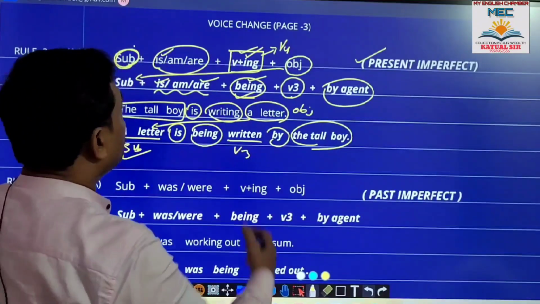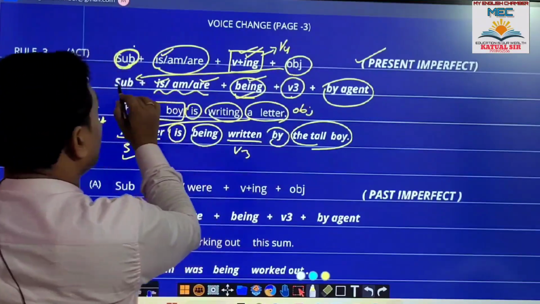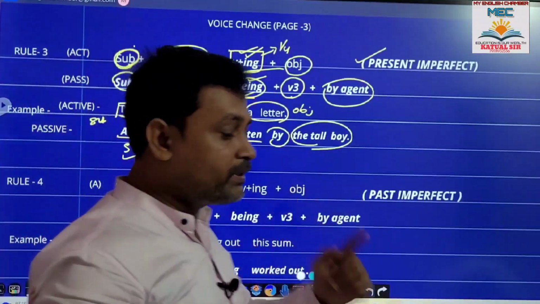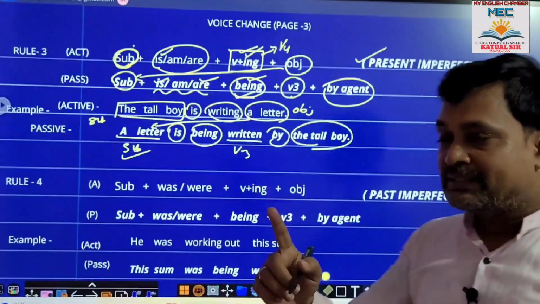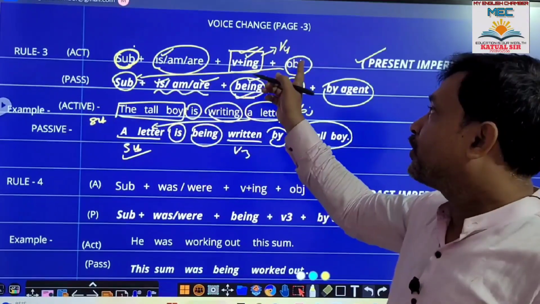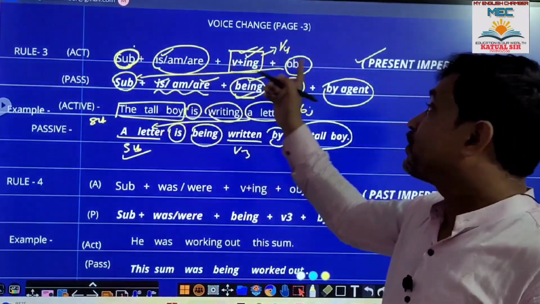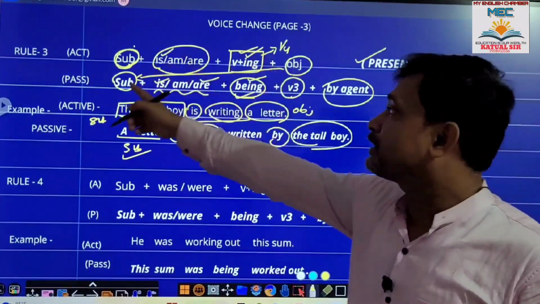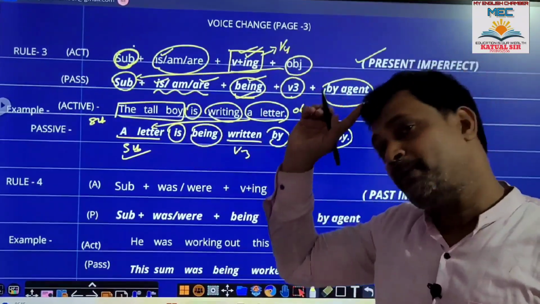For that rule, you should use what? Object will be subject in passive. Object ଟା subject ହେଇଯିବ. For is, am, are will be placed. ଯଦି object ଟା singular ଥିବ ତ is, ଯଦି ଏଟା plural ଥିବ ତ are. କାହିଁକିନା object ଟା subject ଅନୁଯାୟୀ କି verb ଟି place ହବ.